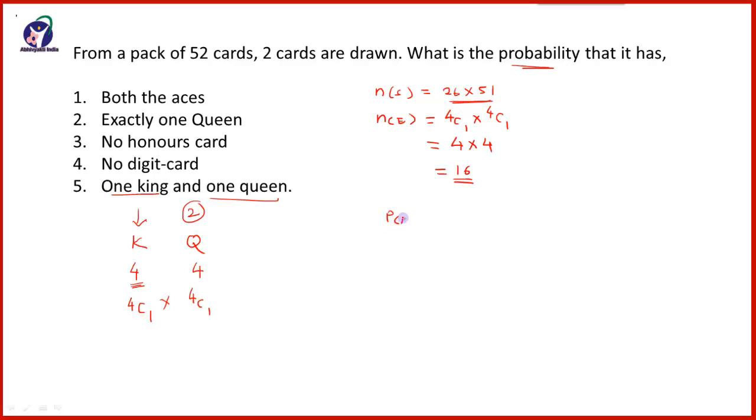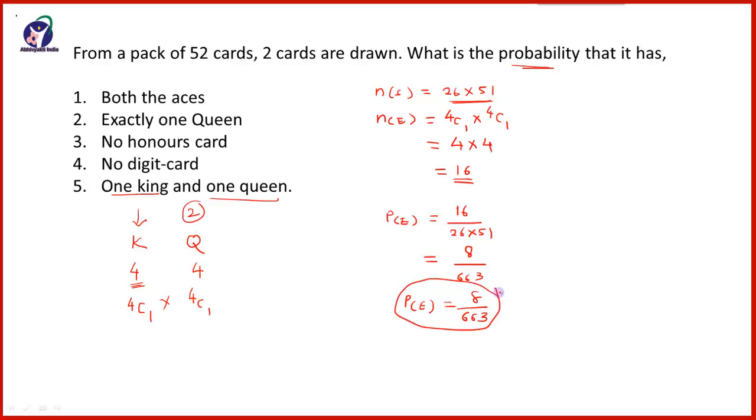Therefore the required probability is equal to favorable upon total, that is 16 upon 26 into 51, which is equal to 8 upon 663. So the required probability is equal to 8 upon 663.